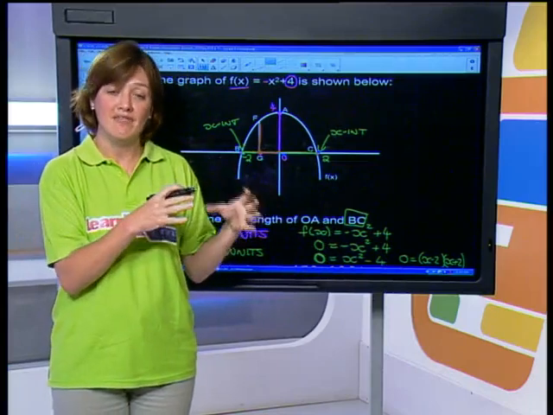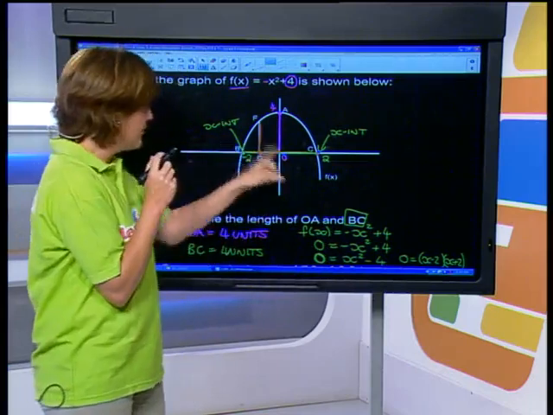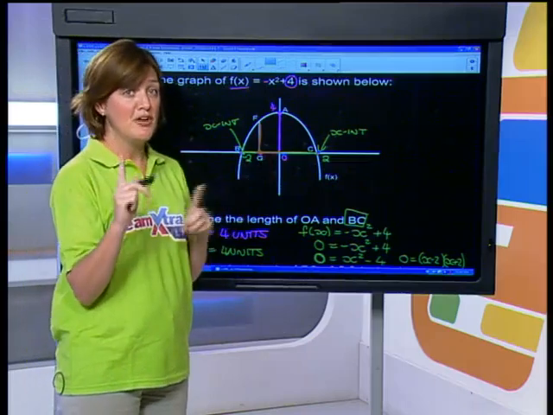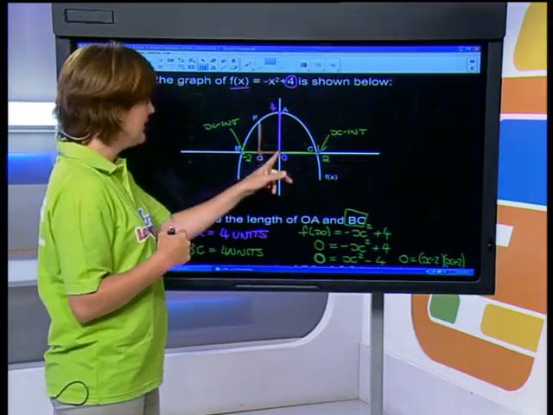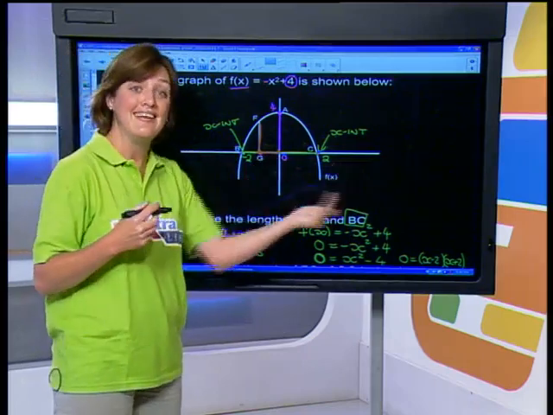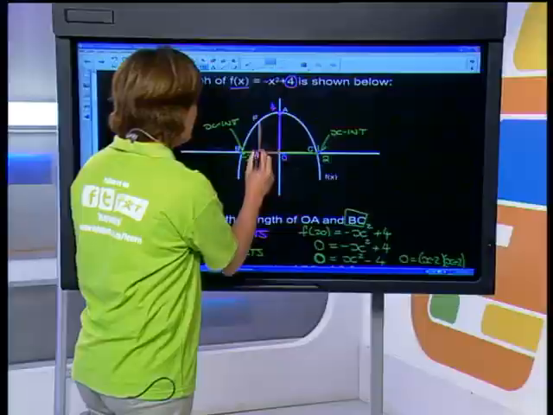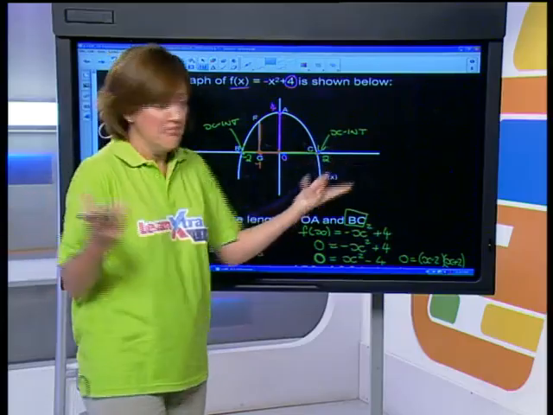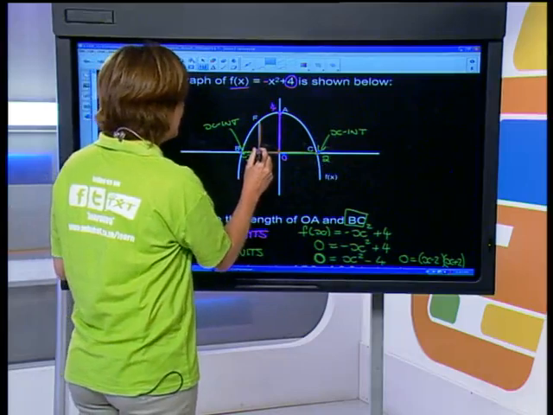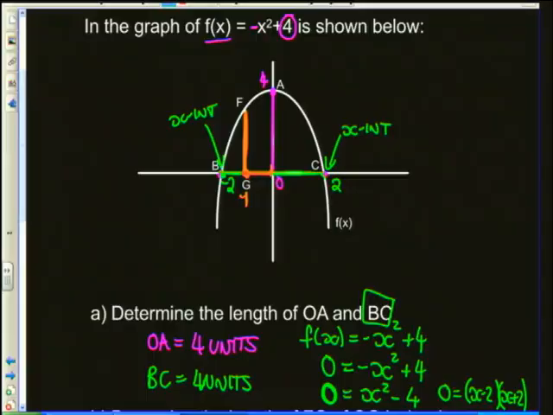my x value is only 1 unit away from the origin, but we've got to be careful in which direction it's 1 unit away from the origin. In this case, it's 1 unit in the negative direction. So at point G, my value for x is negative 1. Okay? Now again, the point is that all the way along this line FG, the x value would be negative 1. It would never ever change, okay?